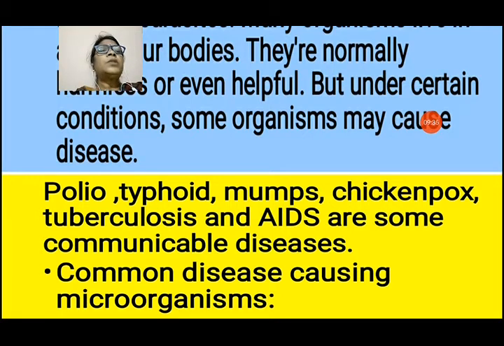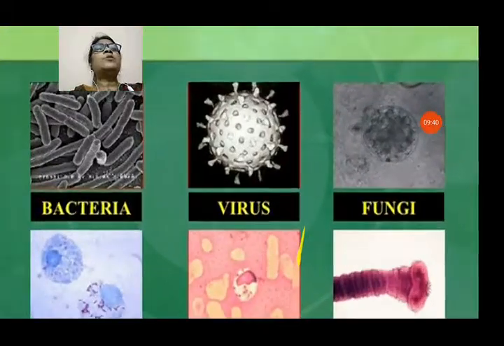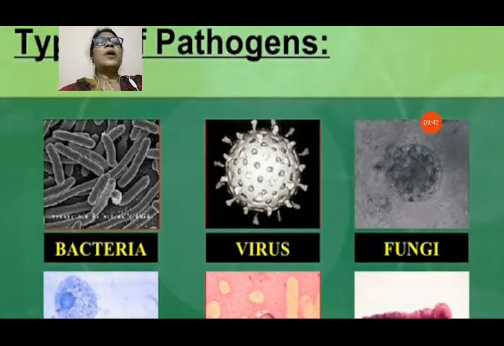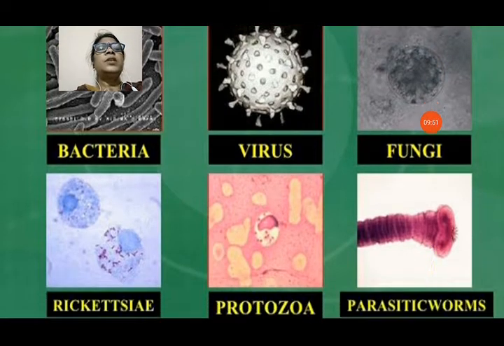Common disease-causing microorganisms we will discuss now. Let us see types of pathogens. Pathogens are microorganisms that can cause us diseases. They are called pathogens: bacteria, virus, fungi, rickettsia, protozoa and parasitic worms. They are all microorganisms that can cause us diseases.